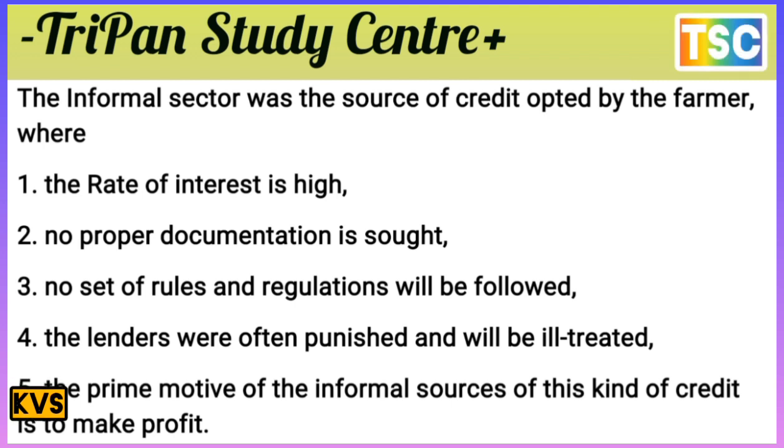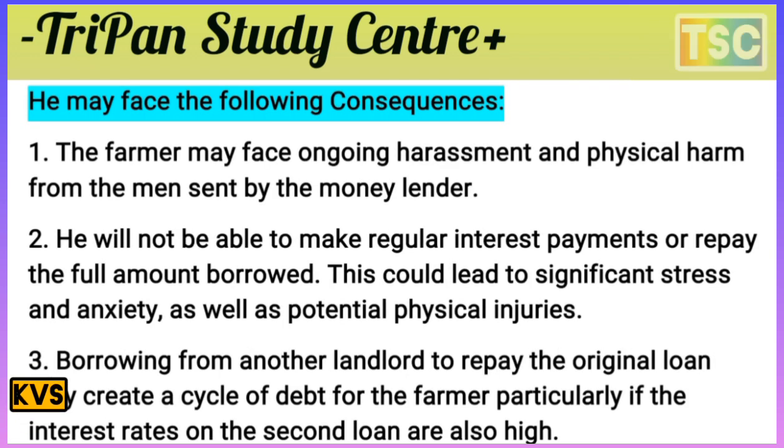That's important here. The informal sector was the source of credit obtained by the farmer. The rate of interest is high, there is no proper documentation, no set of rules and regulations, and borrowers are ill-treated. The prime motive of the informal source of credit is to make profit. He may face the following consequences here.